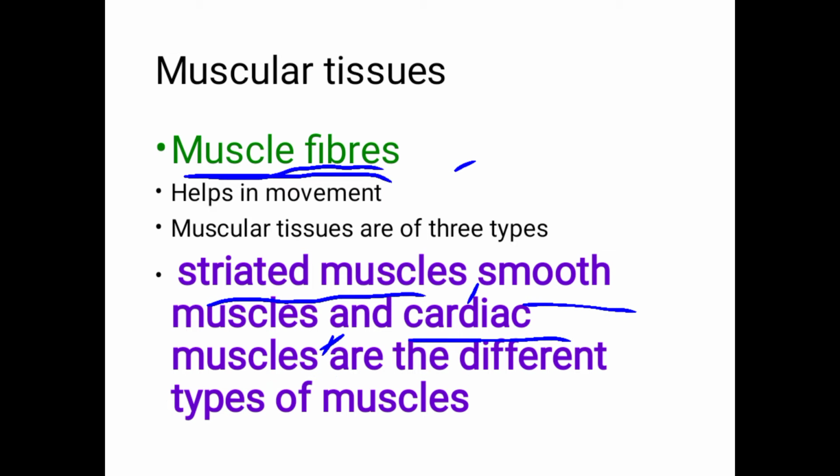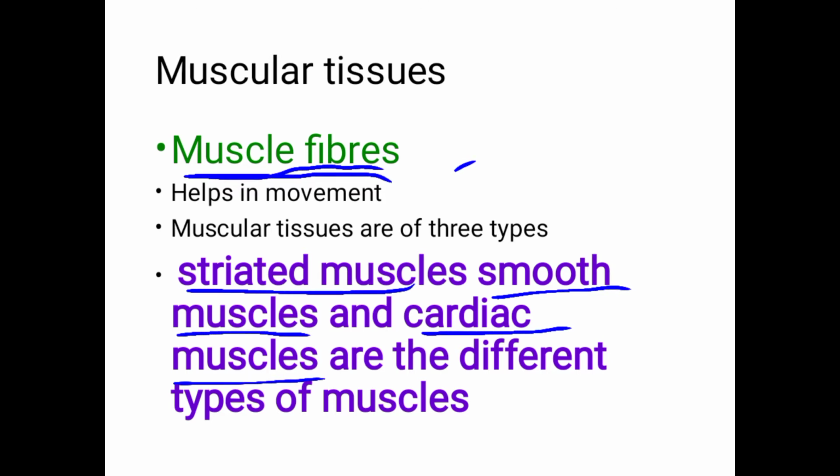What are they? Striated muscles, then smooth muscles, then cardiac muscles. Striated muscles are also known as voluntary muscles. Voluntary muscles means they work according to our will, and they are also known as skeletal muscles.